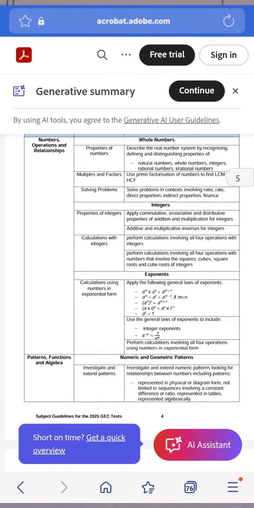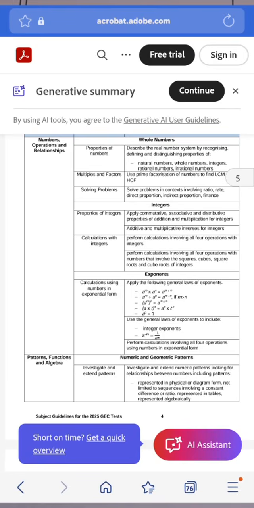Integers, you must know integers. Everything about integers. How to apply the commutative, the associative, and the distributive properties for addition and multiplication. Additive and multiplicative inverse for integers. How to perform calculations involving all 4 operations with integers.